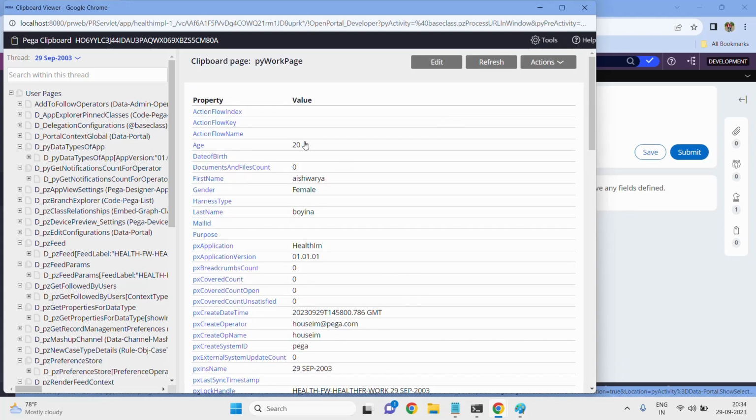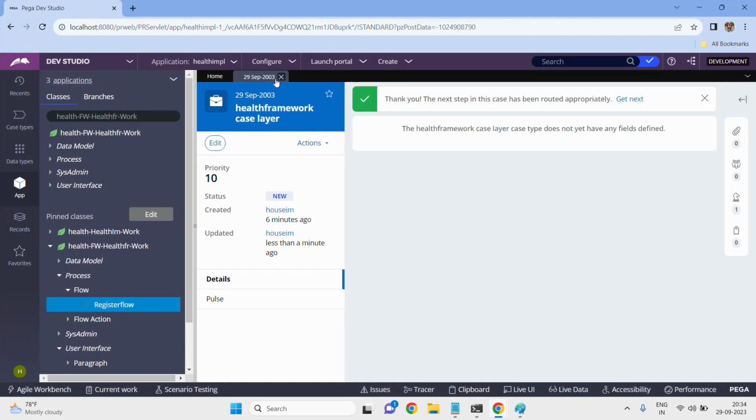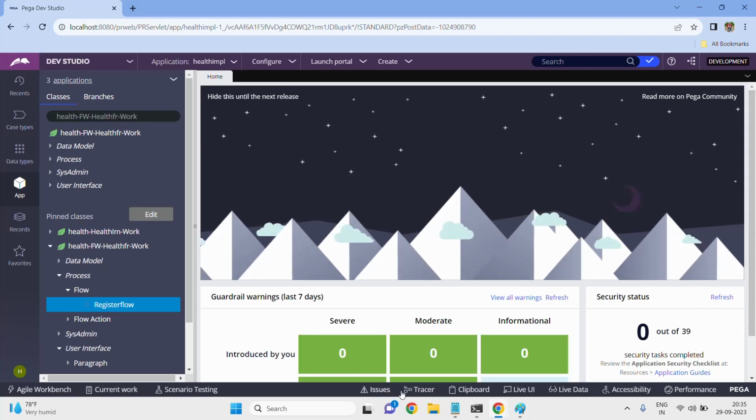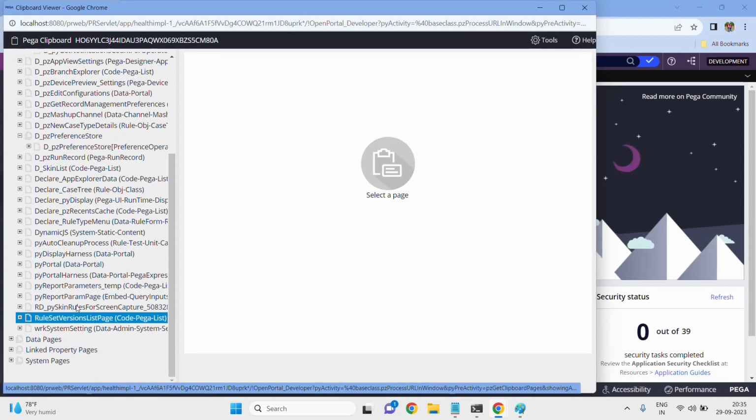Whatever data we give on that page will be stored in the pyWorkPage under the user pages. This is of the thread type. This is the concept. Let me submit it. After submitting and deleting it, there is no existence of the data. The clipboard is a temporary device, so there is no pyWorkPage here. That is the concept about the pyWorkPage.